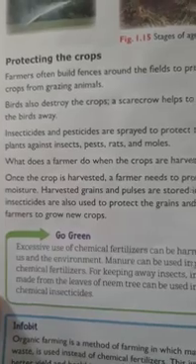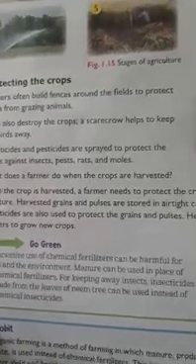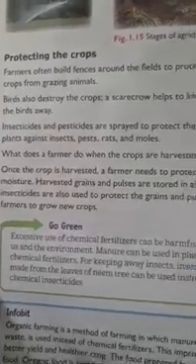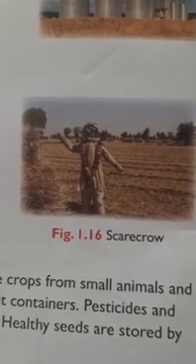Birds also destroy the crops. A scarecrow helps to keep the birds away. Do you know what a scarecrow is? They make a statue of a person in the middle of the farm. By seeing it, birds would not enter the farm. Seeing a person standing there, that is called a scarecrow.